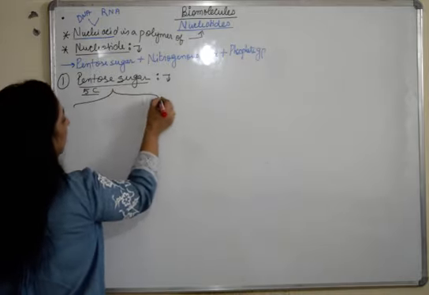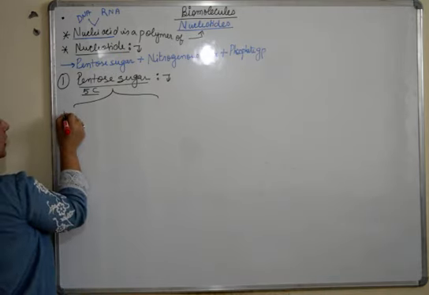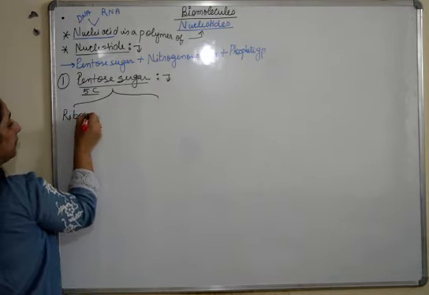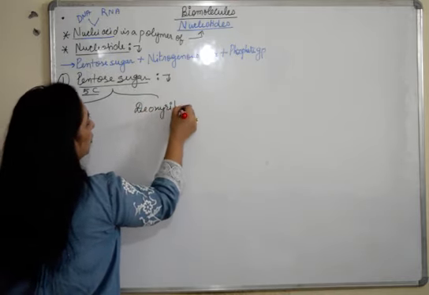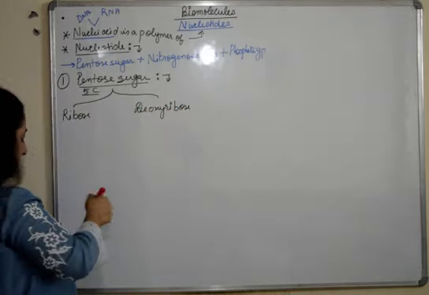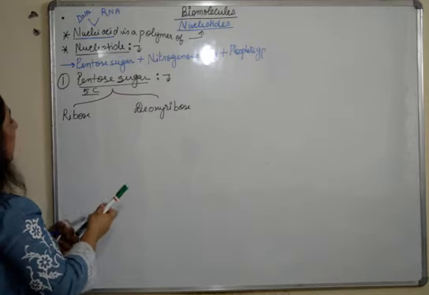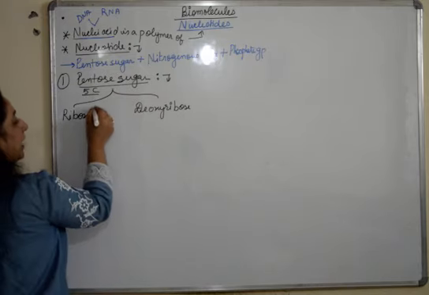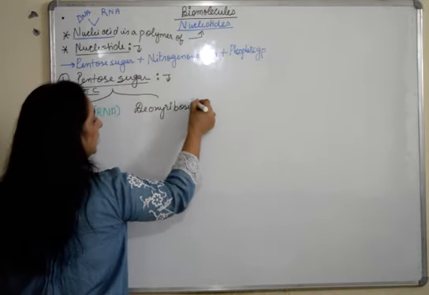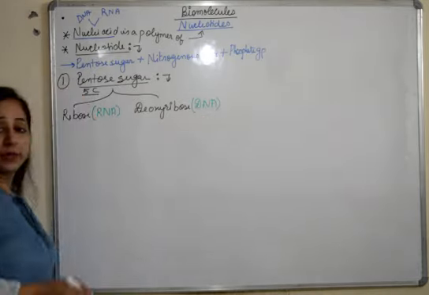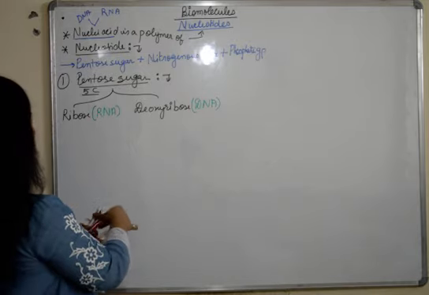There are 2 main types, that is ribose sugar and deoxyribose sugar. The name itself is suggesting, I hope everyone knows, ribose sugar is present in RNA and deoxyribose is present in DNA. Fine, this you should know.